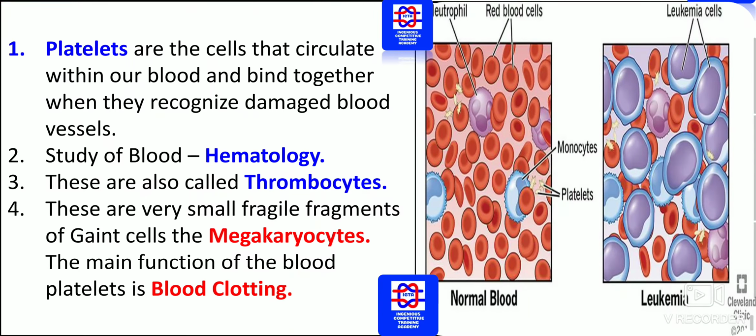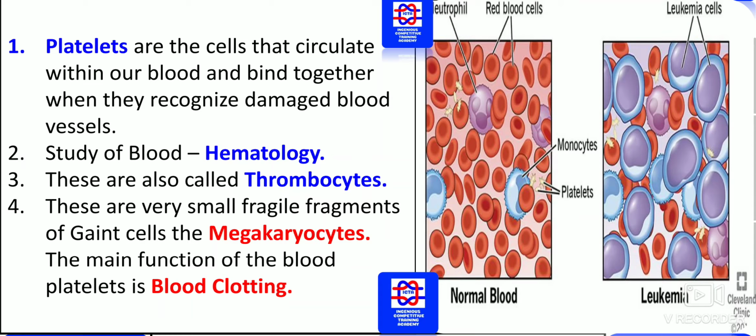And what are platelets? These are the cells that circulate within our body and bind together when they recognize damaged blood vessels. The study of blood is hematology. You should know what the study of blood is: hematology. These platelets are also known as thrombocytes. So leukocytes, erythrocytes and platelets are thrombocytes. They are very small fragile fragments of giant cells, the megakaryocytes.